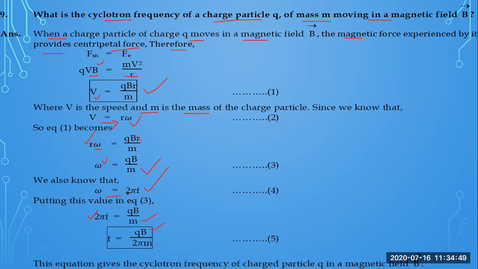So f is equal to omega divided by 2 pi. To calculate the frequency, we used the same definition of angular frequency, and then we calculated after putting in the value of angular velocity. So this will be the frequency at which the particle will be moving inside a circular path.